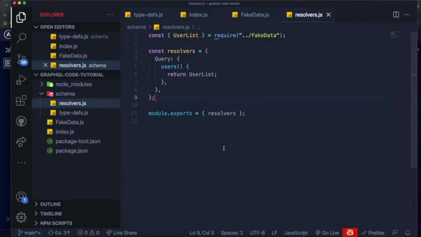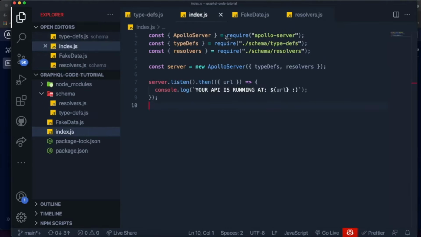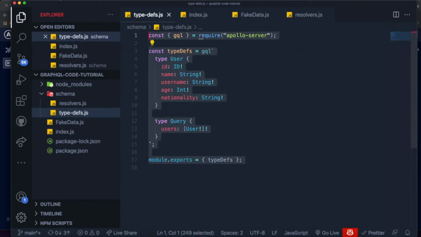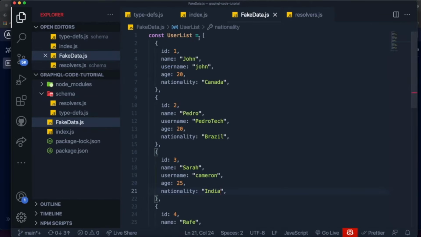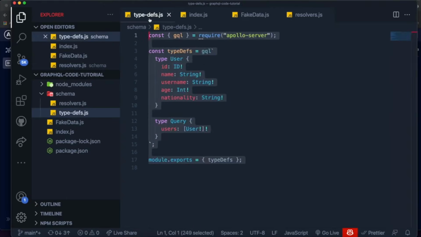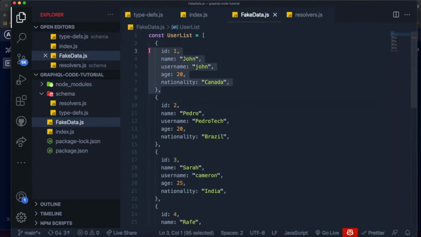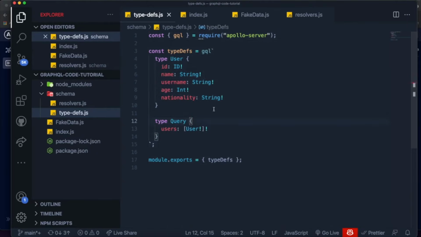So in the previous video, as you can see over here, we built the building blocks of our API. So we have our type definitions over here in this file, and we also have our resolvers in this file. We're using fake data, which is this one over here. It's just an array containing a bunch of objects containing users, and the structure of our data is defined in our type definitions.